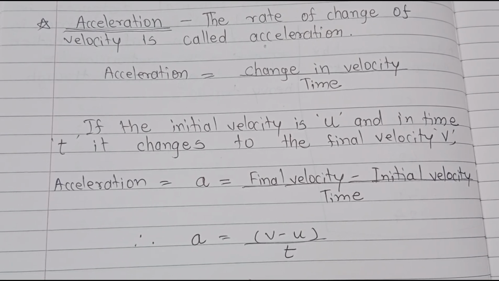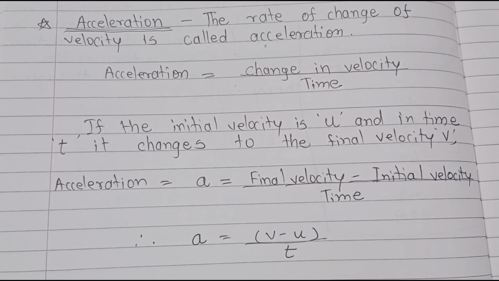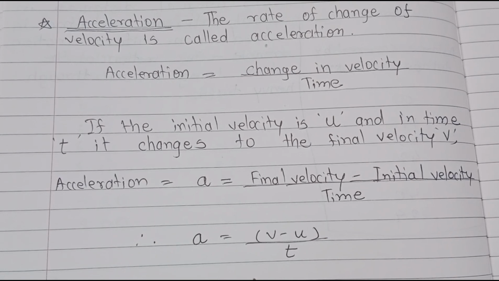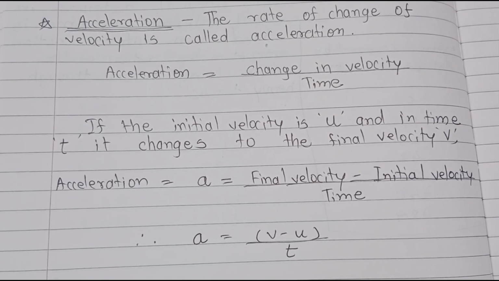An object in motion can have two types of acceleration.